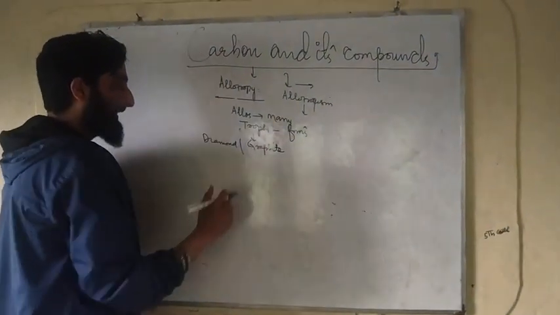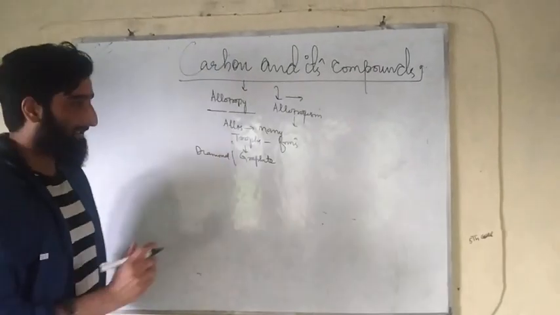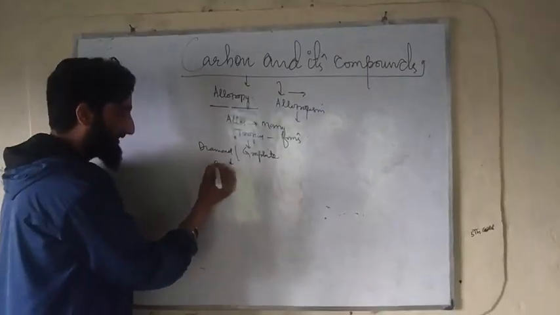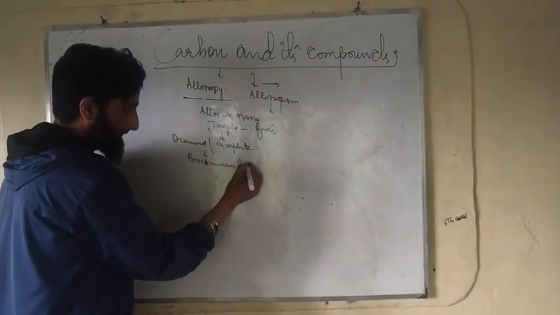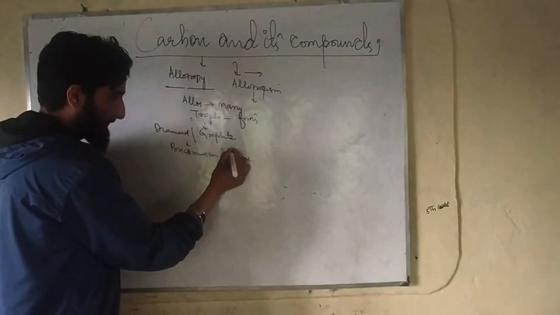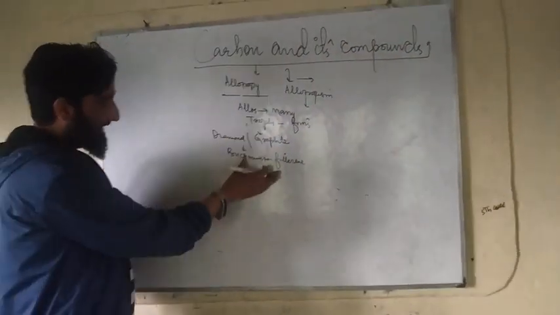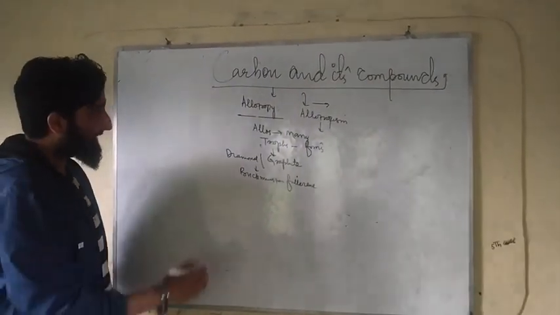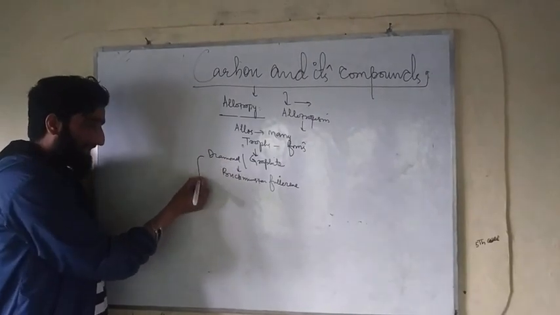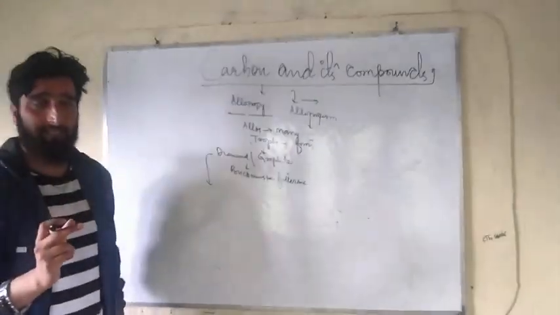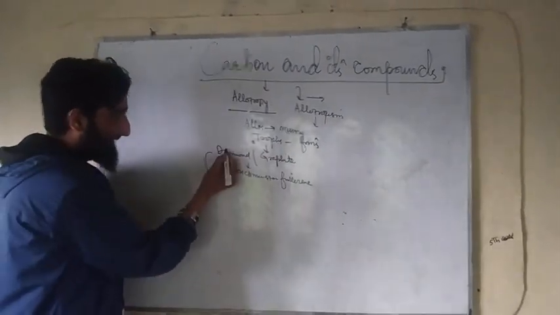One more allotrope of carbon has been discovered recently, and that is Buckminster fullerene. Certain properties of this allotrope are yet to be discovered. As for graphite and diamond, I told you in the previous lecture that on the basis of physical properties we can differentiate these two allotropes of carbon.